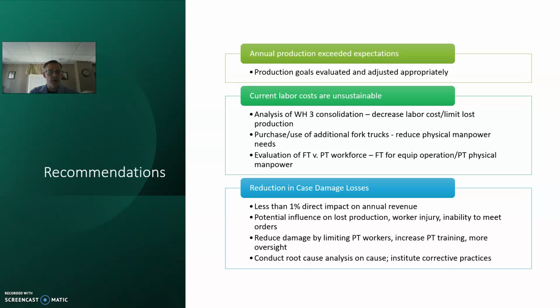Reduction in case damage losses. Although this is less than 1% impact on our revenue, there's still some benefit to reducing case damage, and some of that is on lost production, work injury, inability to meet orders, and we've addressed that earlier. Reduce damage by limiting part-time workers, increase part-time training, more oversight. If we move towards using fork trucks and having the full-time workers utilize the equipment, I think this minimizes the part-time impact and likely would decrease the damage.